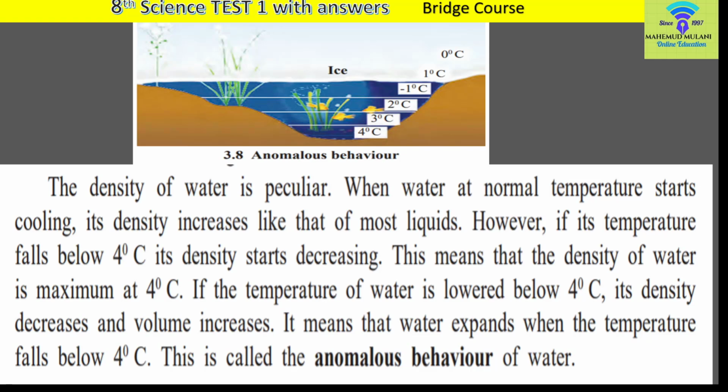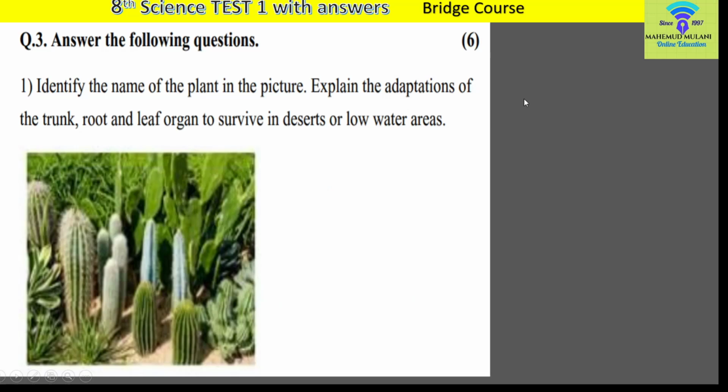This is called the anomalous behavior of water, and due to that anomalous behavior, all the water will not convert to ice. Only the upper part of water will be converted to ice, and below that water remains as it is, and in that water all the plants, all the living organisms, all the aquatic animals can live. Okay, this is the answer you can write.